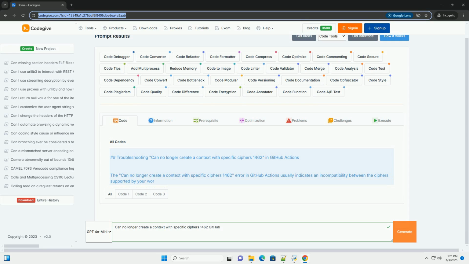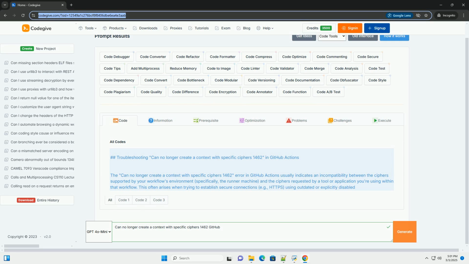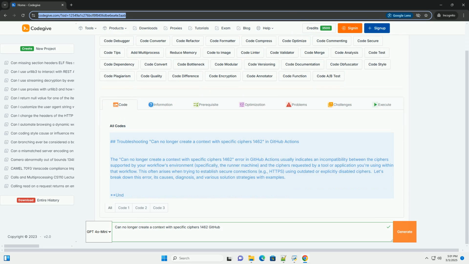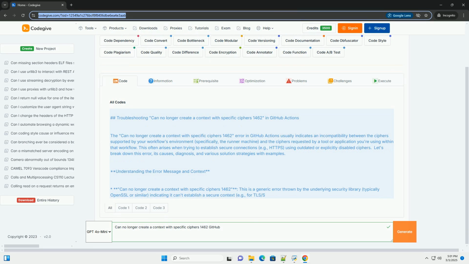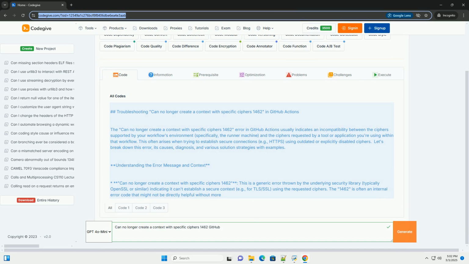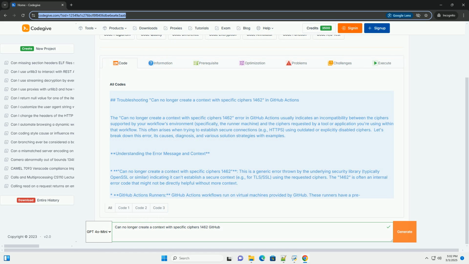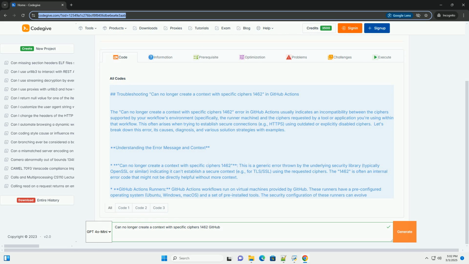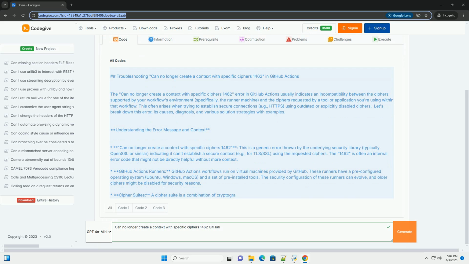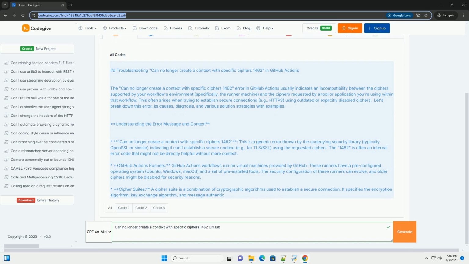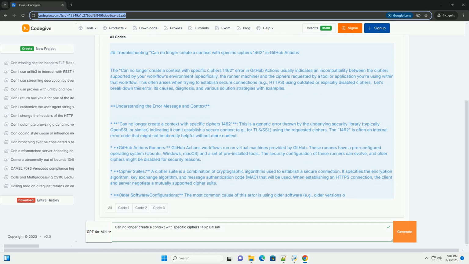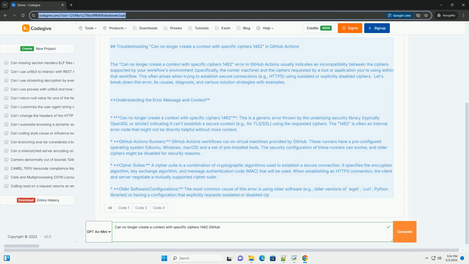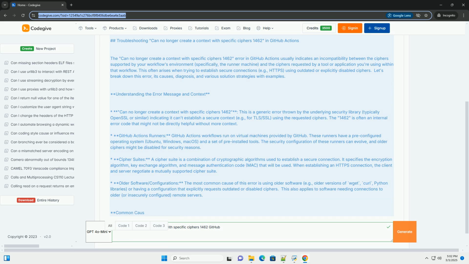Troubleshooting "can no longer create a context with specific ciphers" 1462 in GitHub Actions. The 1462 error in GitHub Actions usually indicates an incompatibility between the ciphers supported by your workflow's environment, specifically the runner machine, and the ciphers requested by a tool or application you're using within that workflow. This often arises when trying to establish secure connections, for example HTTPS, using outdated or explicitly disabled ciphers.